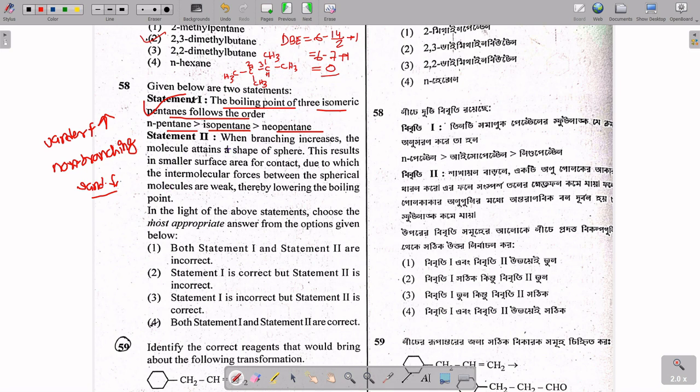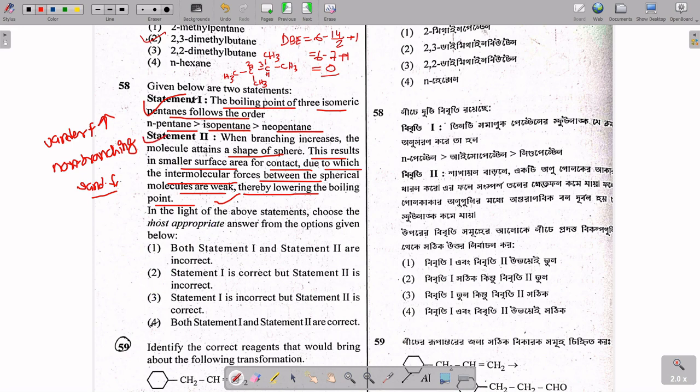Now statement 2 says that when branching increases, the molecule attains a shape of a sphere. A spherical shape will be attained by the molecule. This results in a smaller surface area for contact, due to which the intermolecular forces of spherical molecules are weak, thereby lowering the boiling point, and it is actually the van der Waals force of attraction which is meant.